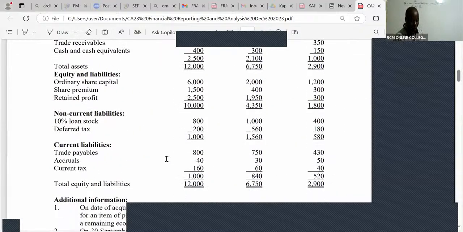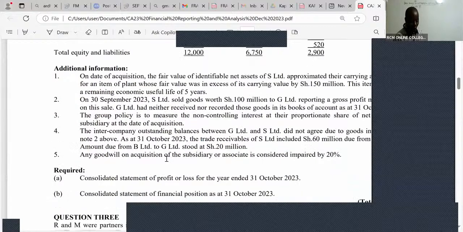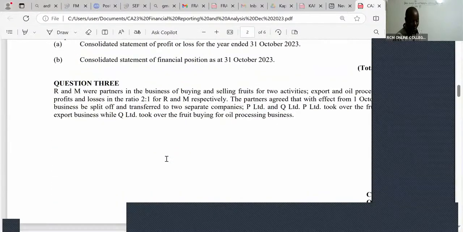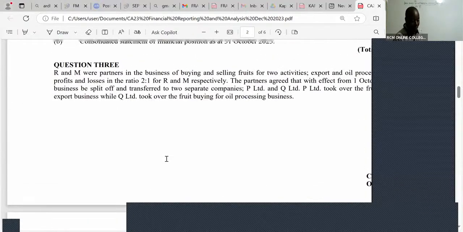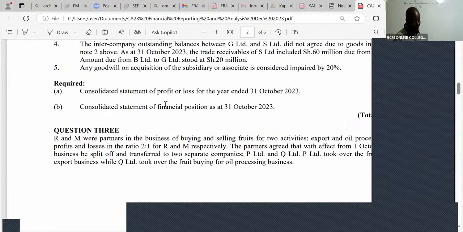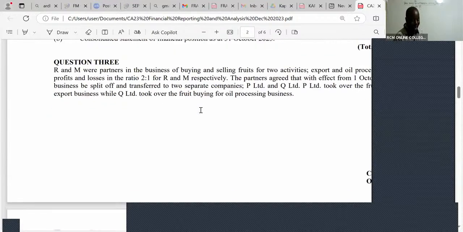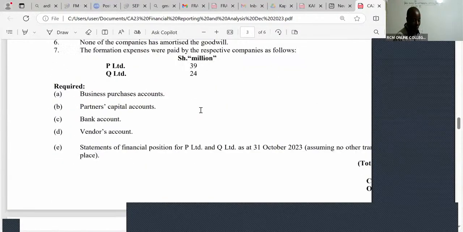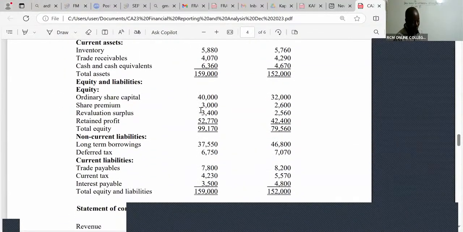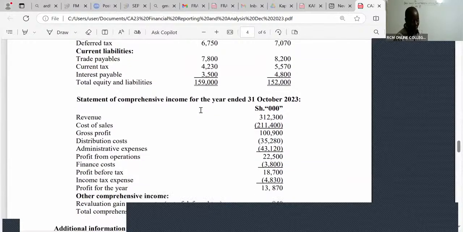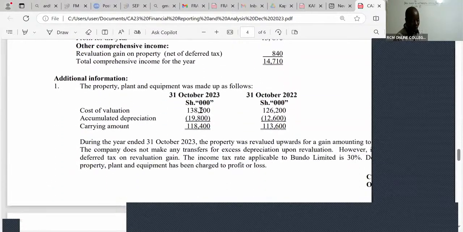You can see that in this sitting, they gave us a group statement of P&L and a group statement of financial position, very, very important. And in the same sitting, they also tested us on cash flow. They never miss.